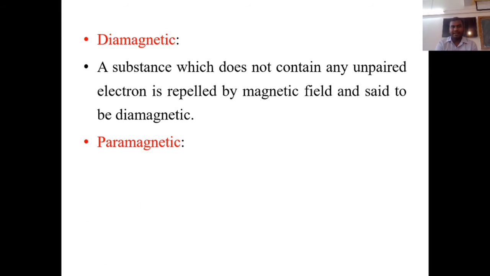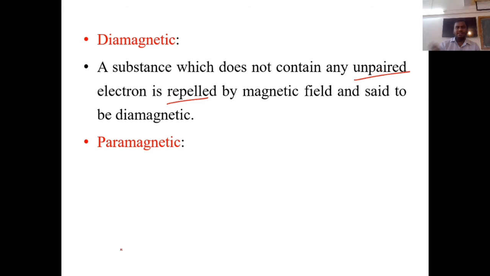Now what is paramagnetic? It's exactly opposite to diamagnetic. If diamagnetic does not contain any unpaired electron, then paramagnetic is the substance or compound which contains unpaired electrons. If diamagnetic is repelled by the magnetic field, then paramagnetic will be attracted.